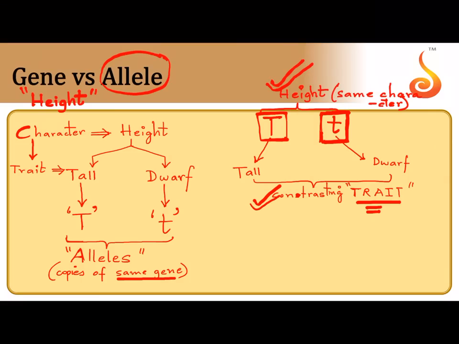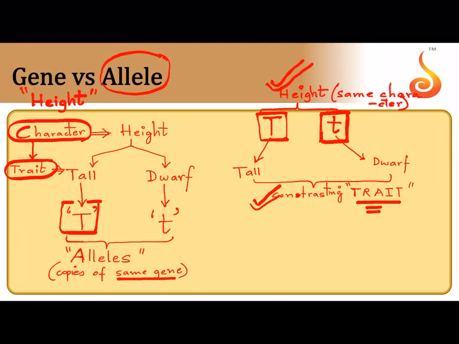So in the previous slide we learnt about gene and allele. I told you there is a character that is height. It has 2 traits, tall and dwarf. The trait of tall is coded by a gene called capital T. The trait of dwarf is coded by a gene called small t. We call such genes which code for the same character but different traits as what? Alleles.